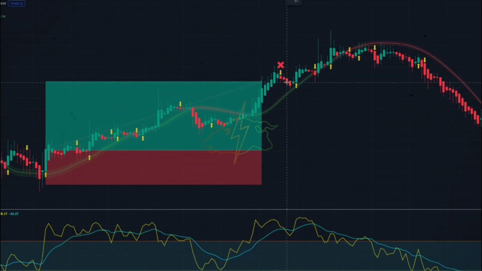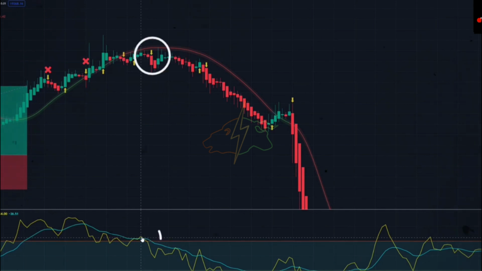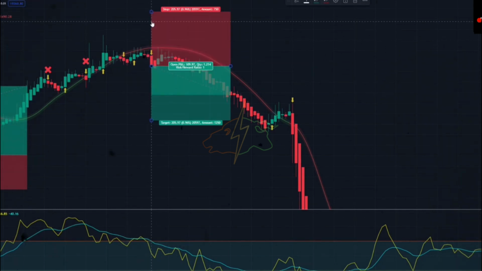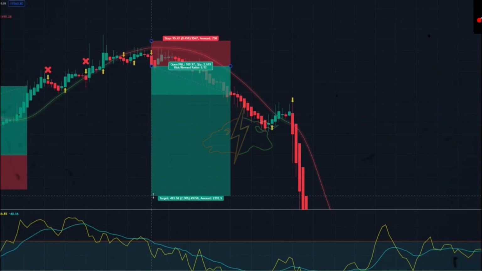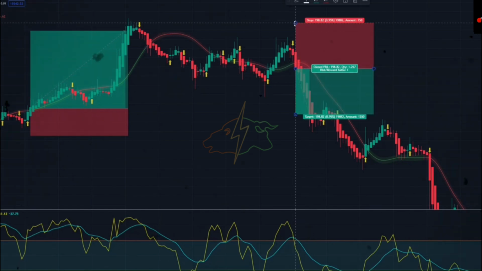Be careful about these signals. They're not valid because it's an upward trend and the graph is green. Here is the price action zone and all three conditions for entering a sell trade are met. And here also the conditions are fulfilled to enter a sell trade.